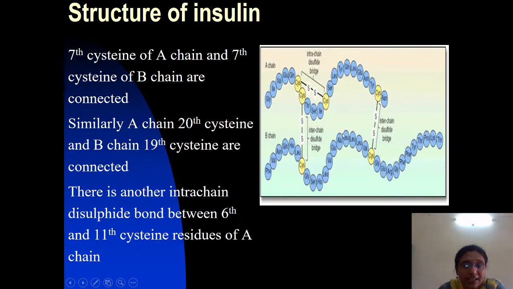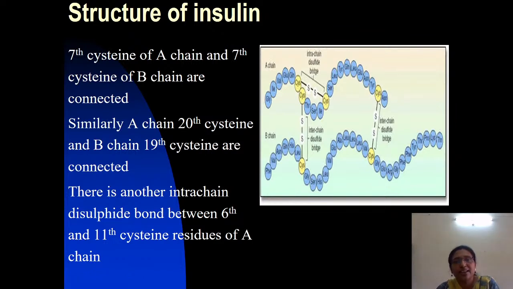How these interchain disulfide bridges join: the 7th cysteine of the A chain and the 7th cysteine of the B chain, and the 20th cysteine of the A chain has been joined to the 19th cysteine of the B chain. Sometimes intra-chain disulfide bridges are formed within the same chain. Within the A chain only, the 6th amino acid, a cysteine, has been joined to the cysteine at the 11th position through an intra-chain disulfide bridge.